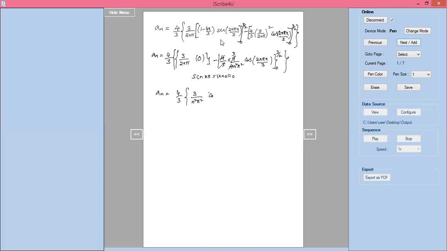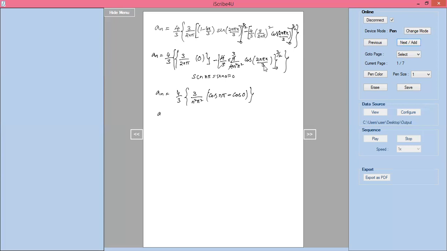Now write cos of, if you put 3 by 2, the 3 gets cancelled and the 2 gets cancelled: cos of nπ minus cos 0.